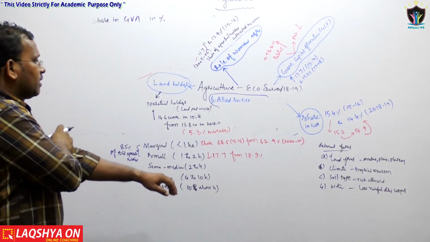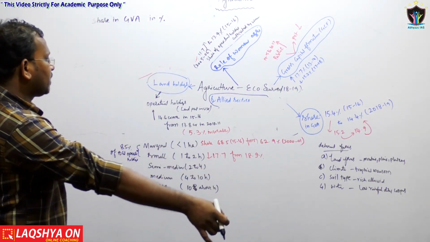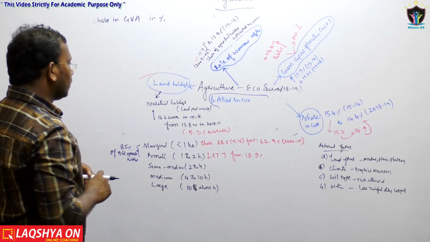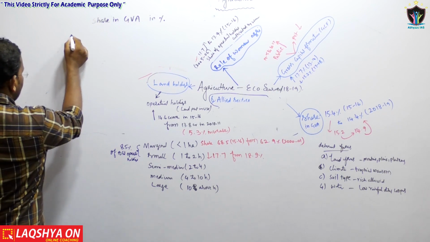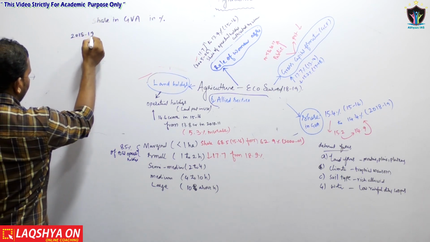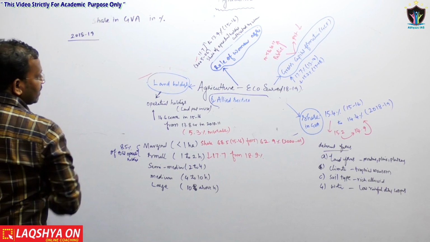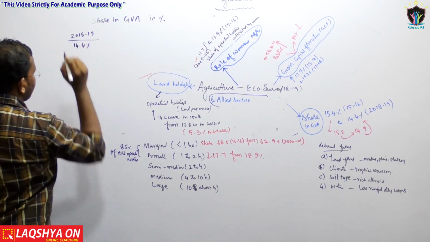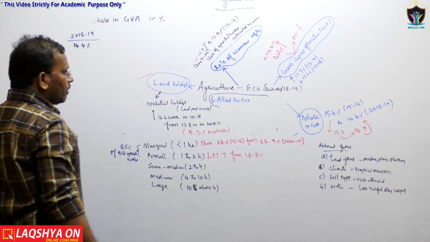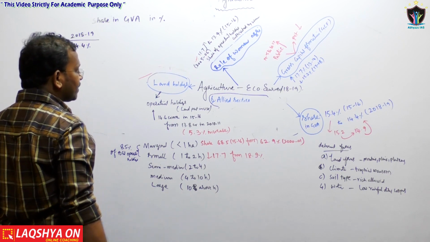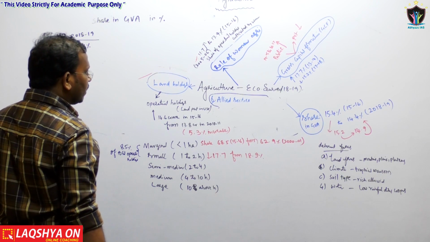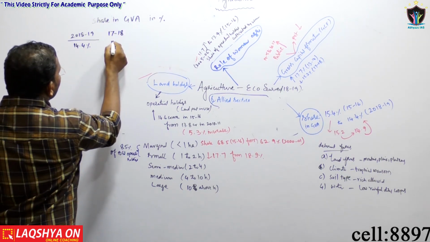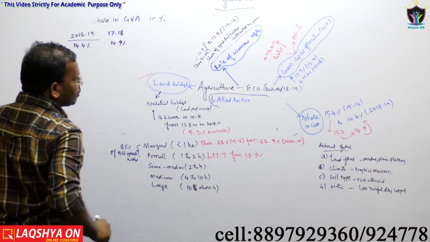As far as the share in the gross value added is concerned, in 2018-19 the share from the agriculture sector is around 14.4 percentage, whereas in 2017-18 it was 14.9 percentage.